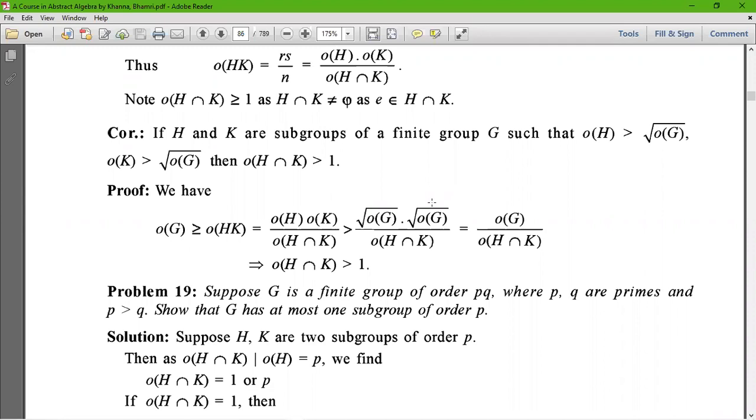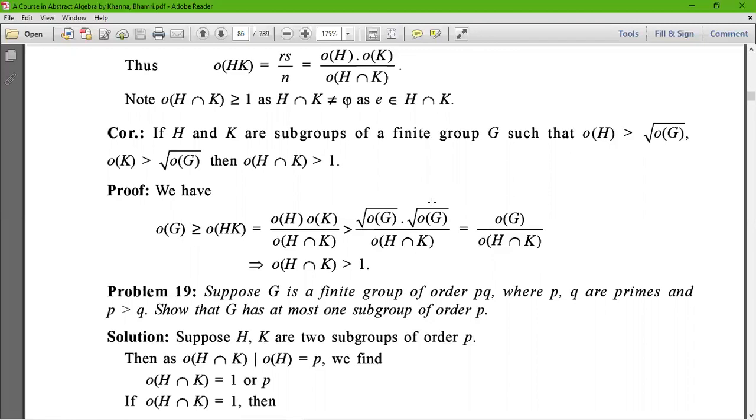Therefore, if H and K are subgroups of a finite group G such that the order of H is greater than the square root of the order of G, and the order of K is also greater than the square root of the order of G, then the order of H intersection K is always greater than 1.